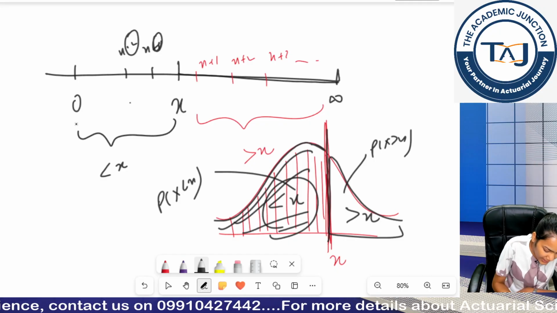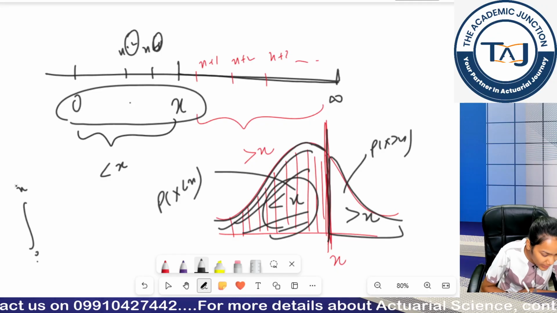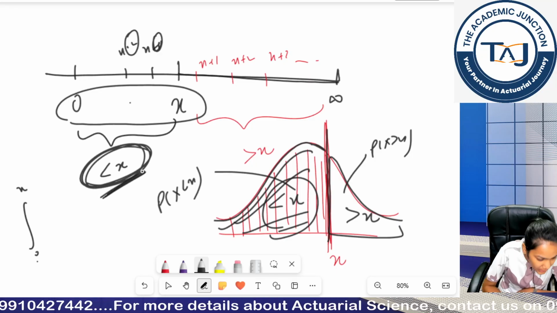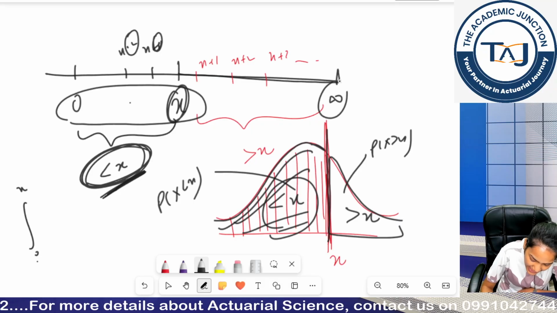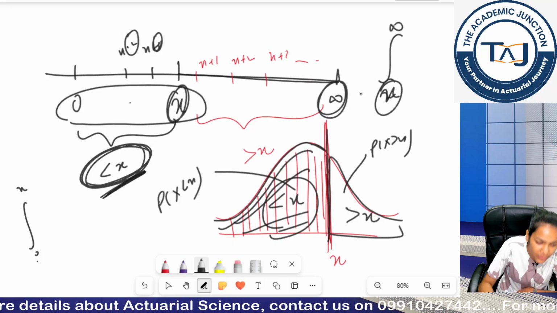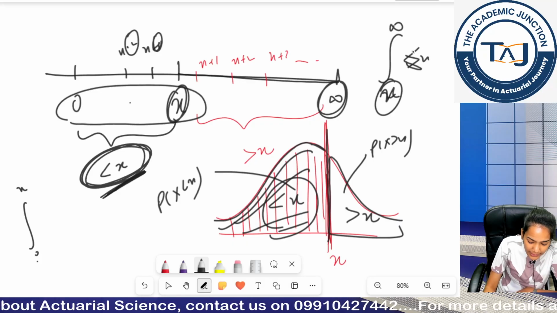Otherwise, what you can understand is it is 0 to x. If I put my integration from 0 to x, it means I am summing up the probabilities that are less than x. And if I take my integration limits as x to infinity, it means I am moving from x to something higher, that is x plus 1, x plus 2. So, I am calculating greater than x.